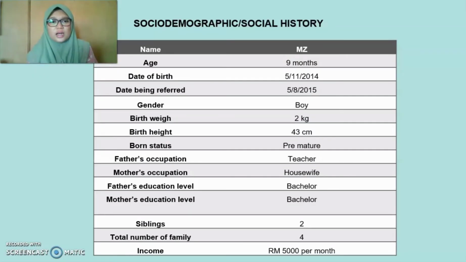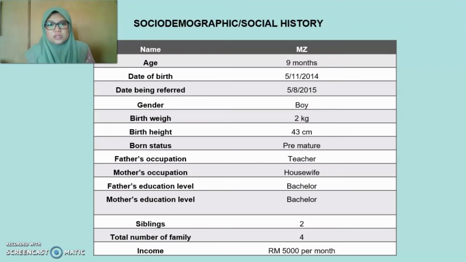For the introduction, I explain the socio-demographic or social history. The name of the patient is MZ. The age of the patient is 9 months. Date of birth 5 November 2014. Date being referred 5 August 2015. The gender of the patient is boy. Birth weight 2 kg. Birth height 43 cm. And the birth status is premature.